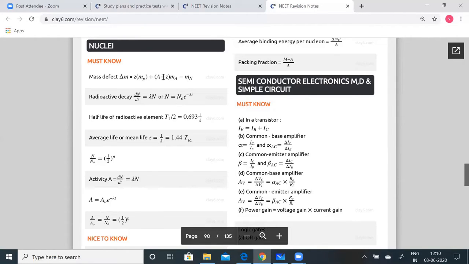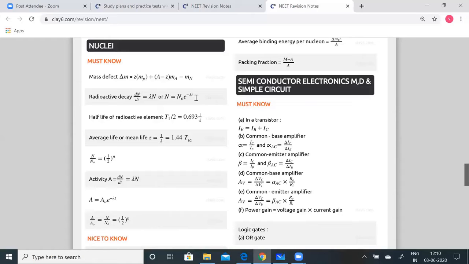Radioactive decay: dN by dt is equal to minus lambda N, or N is equal to N0 e to the power of minus lambda t. So lambda is called the decay constant, t is the time period for the decay, N0 is the original number of atoms present, and N is the number of atoms present after the decay.